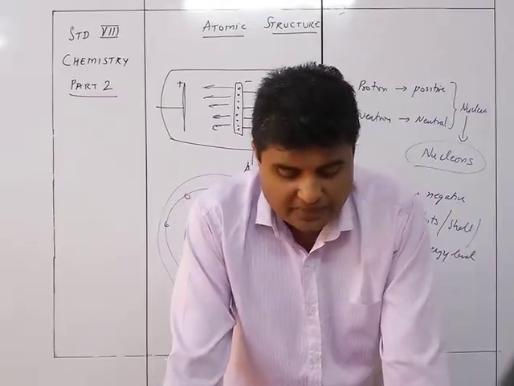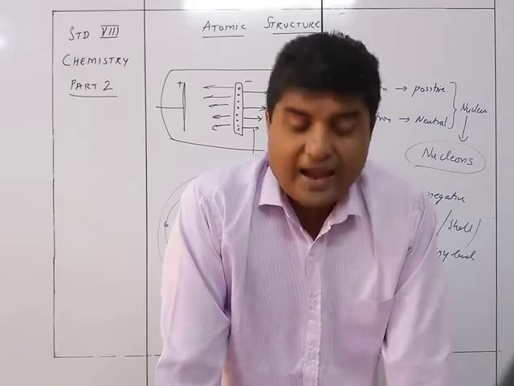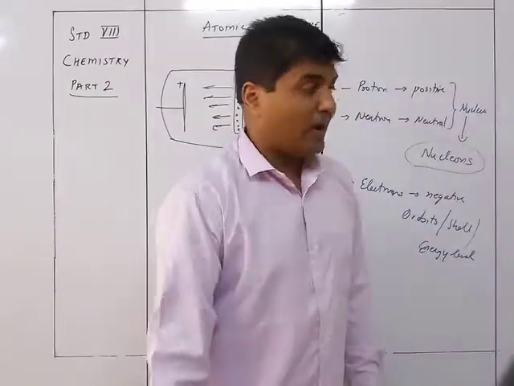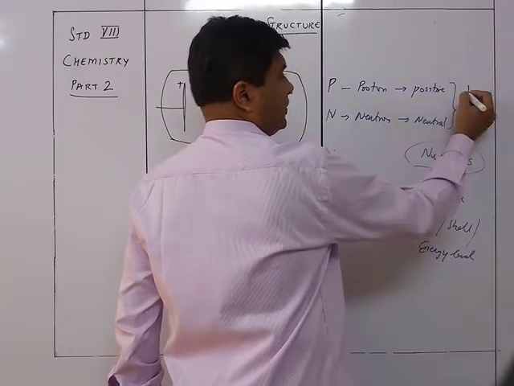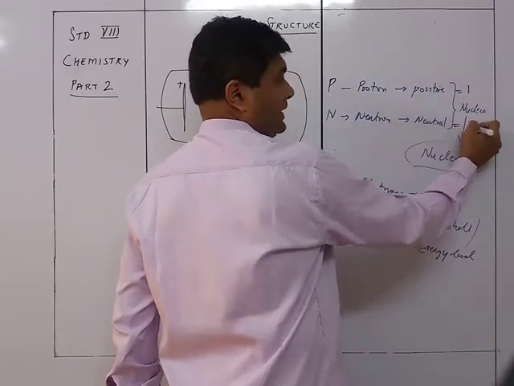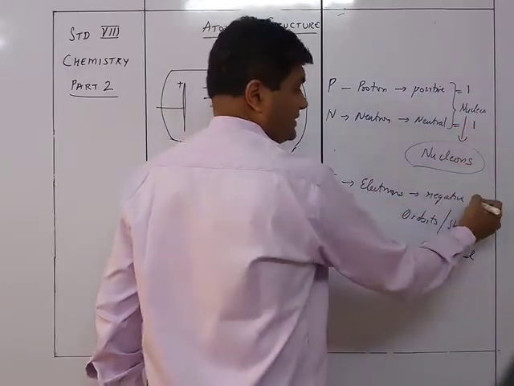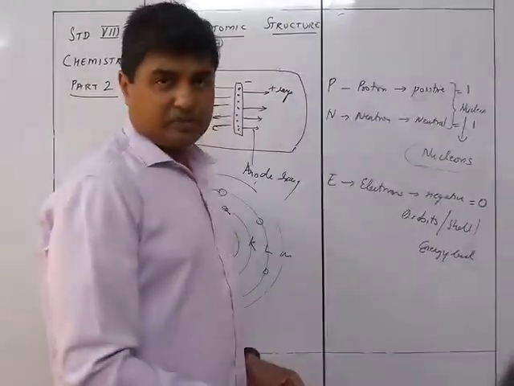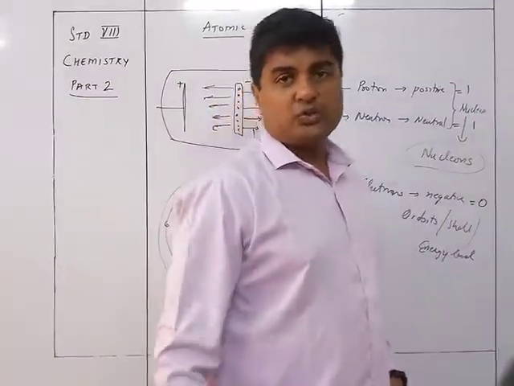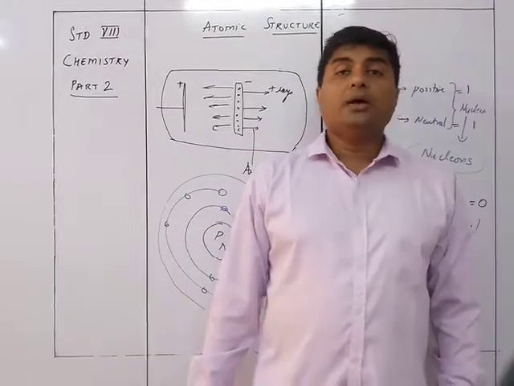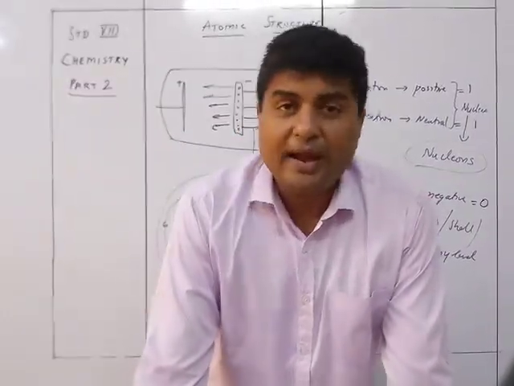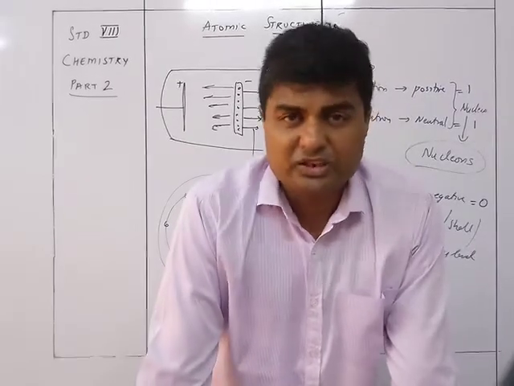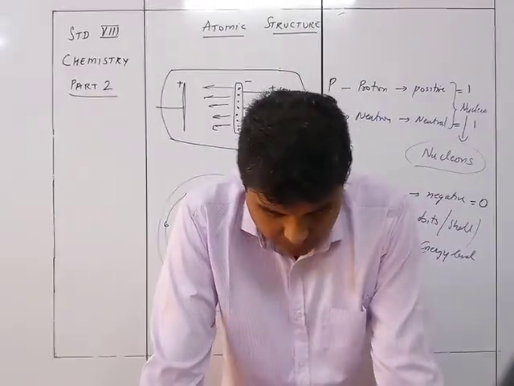So protons are subatomic particles with a positive charge and the mass is equal to 1. The mass of the neutron is also 1. The electron's mass is 0, that is negligible. The mass of the proton is 1 atomic mass unit. The neutron is 1 atomic mass unit, and that of electrons is negligible, almost 0.